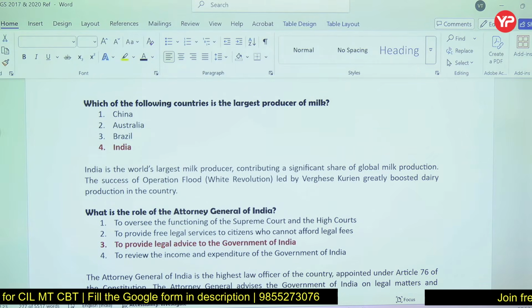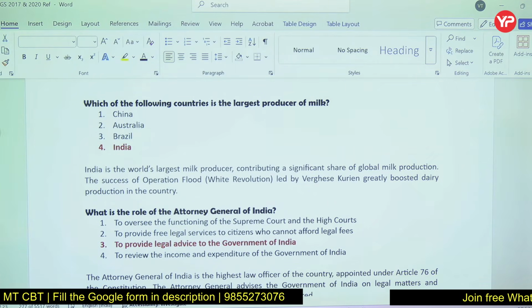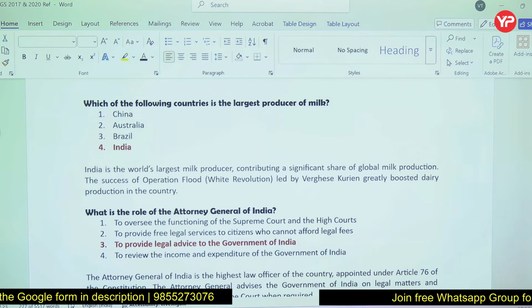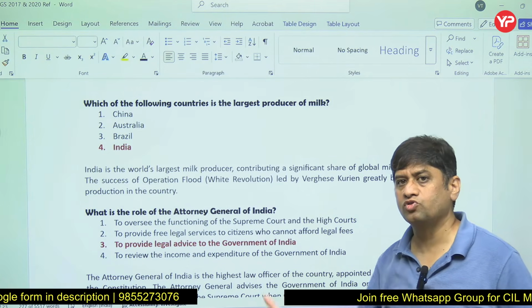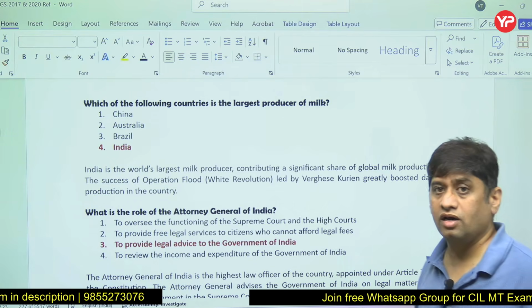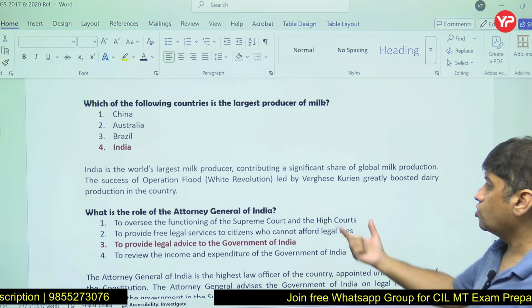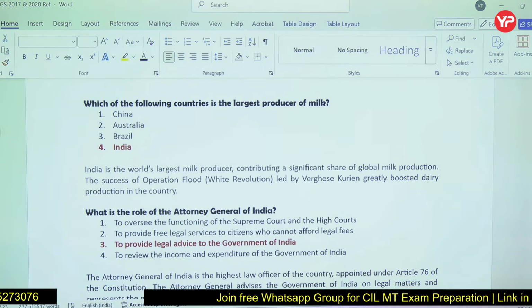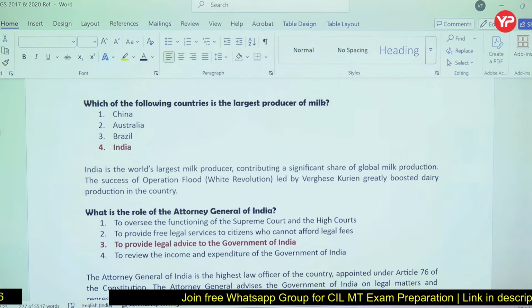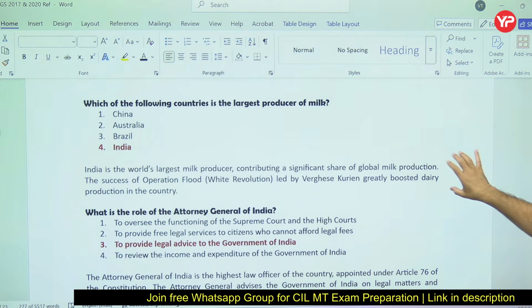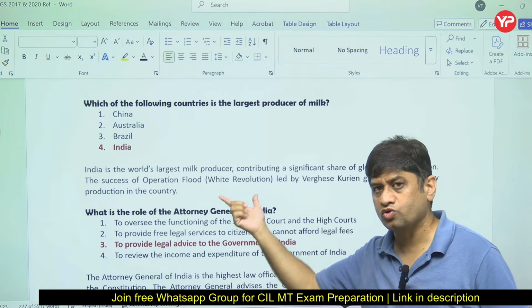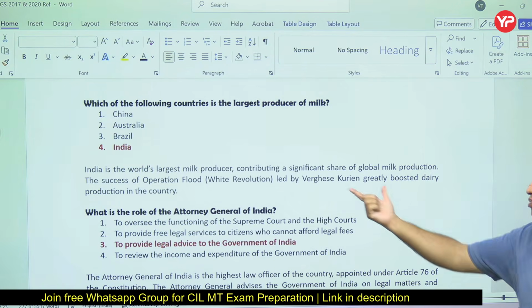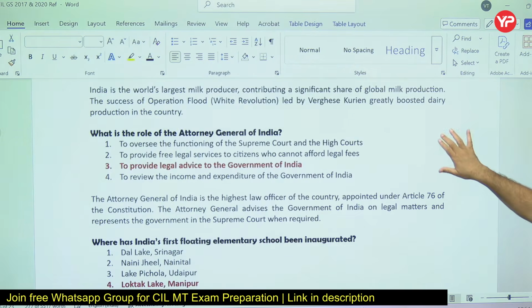Now India is the largest producer of milk. Which country is the largest producer of milk? Other than milk, India is also the largest producer of pulses and even nowadays, I think, rice. Operation Flood, the White Revolution, is Verghese Kurien's. Whenever you read the detailed explanation, please understand these things also, because next time the question can be like, what is the White Revolution? Who was the main person for the White Revolution in India?